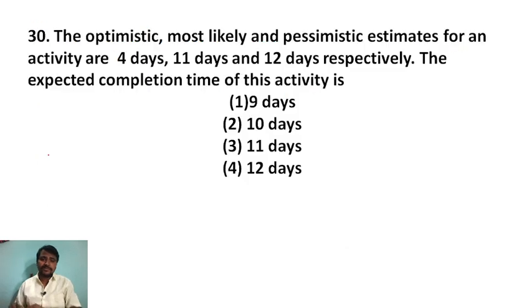Okay, next question. Question number 30. The optimistic, most likely and pessimistic estimates of an activity are 4 days, 11 days and 12 days respectively. What is the expected completion time of this activity? This question is from construction management, or we can say project management.